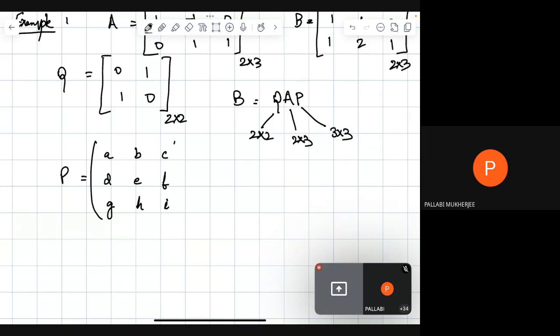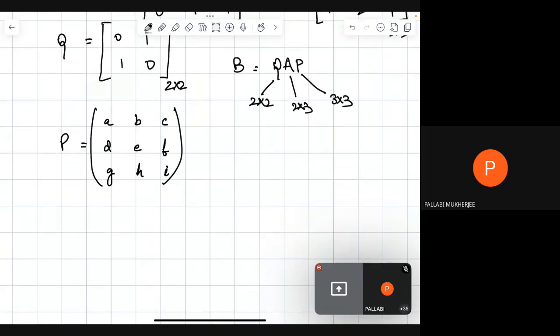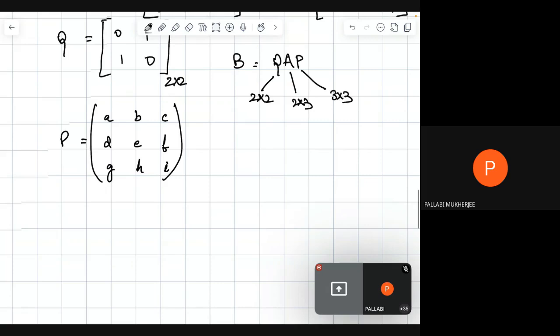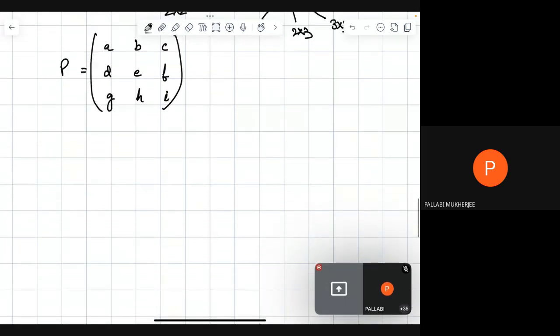Okay. So let P be like this, and we have to find possible choices for P, right? So we are going to compute this. So 1 1 minus 2 minus 1 2 0 1 and 0 1 1 0.